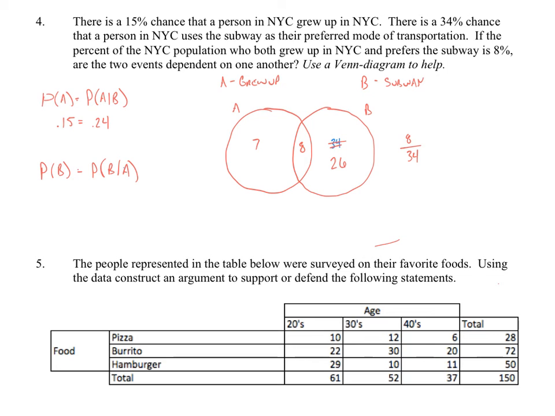The probability that I get something in B is 0.34, because there's 34% of the people in New York who ride the subway. And the probability of B given A, that's going to be of all the people in A. So of the 15 people in A, there are 8 of them who grew up in New York City. So 8 divided by 15 gives us 0.53. And since those are not equal and those are not equal, we cannot say that these are independent. So the question is asking, are the two events dependent on one another? Yes, they are.